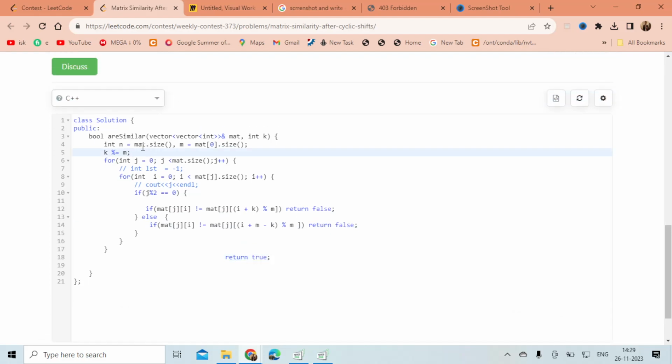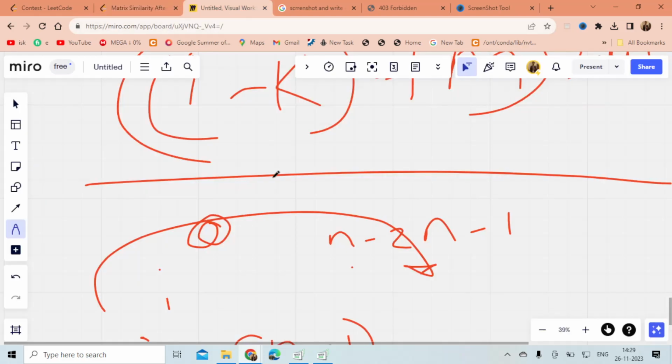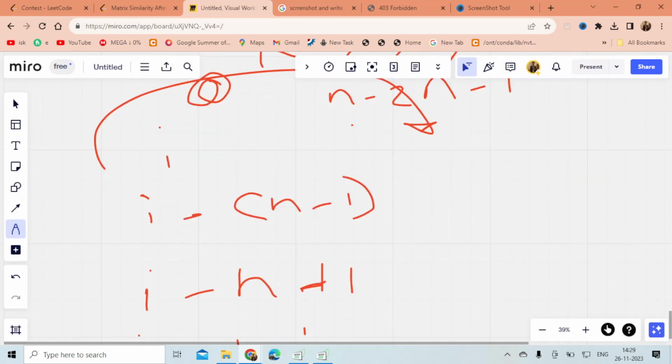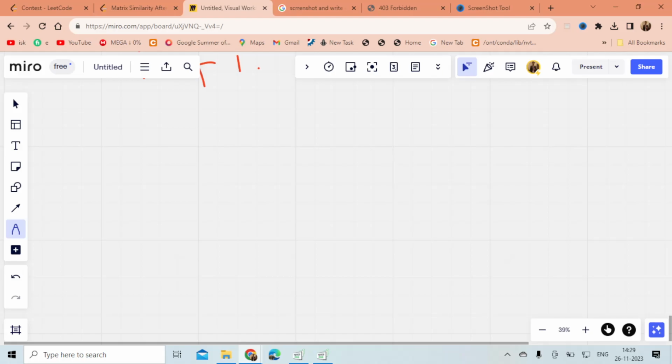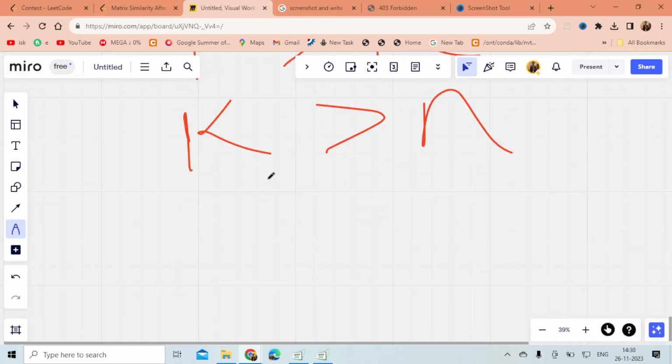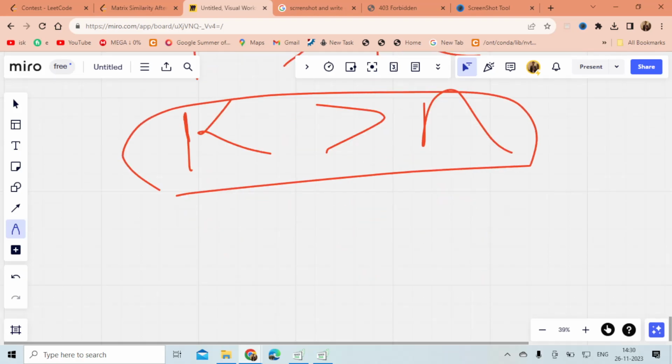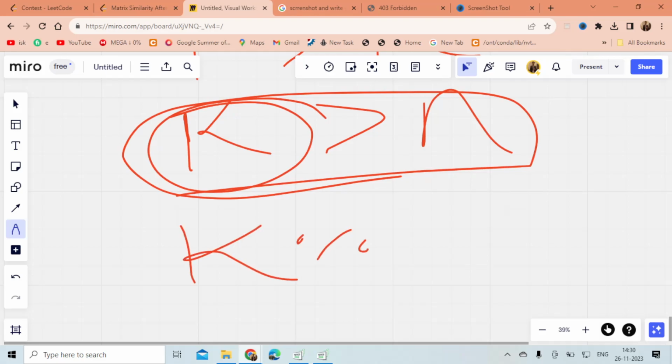Also, there might be a case that k is given so large that the value of k is greater than n. So first of all, we have to reduce k, and we can reduce it by k equals k mod n, and this will work.